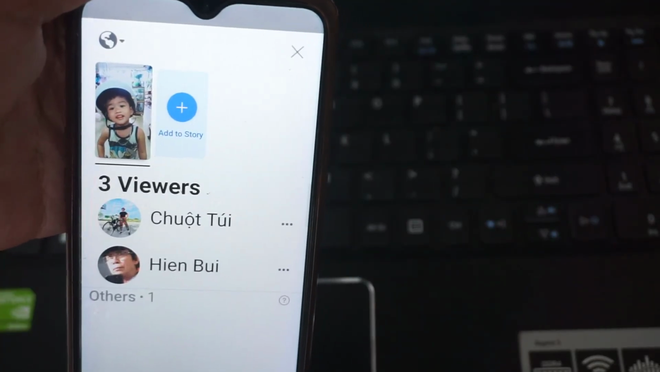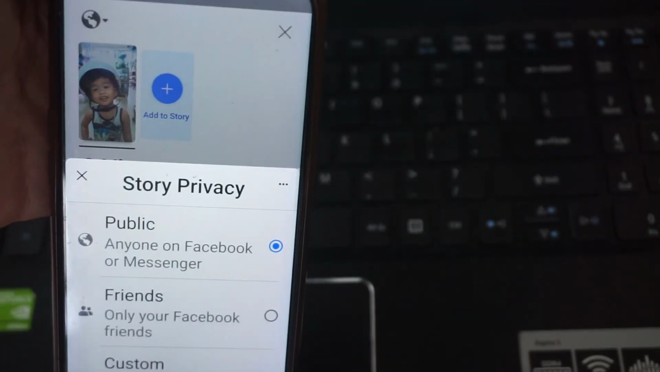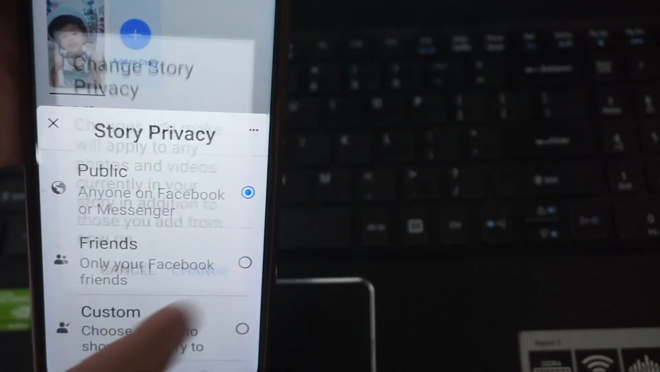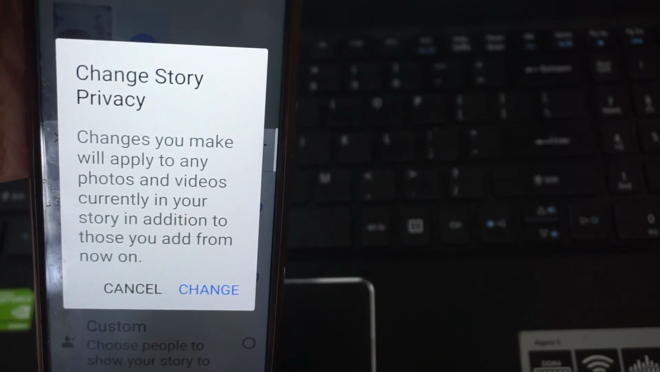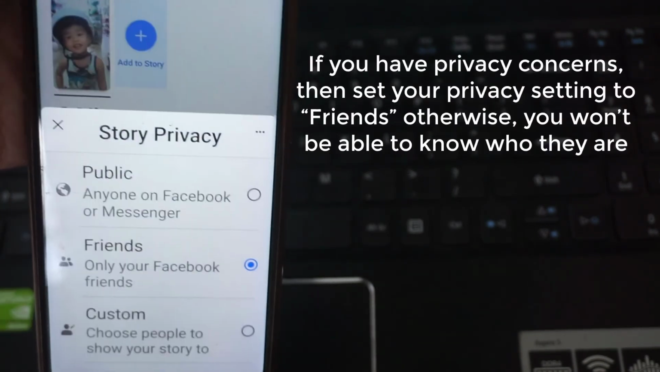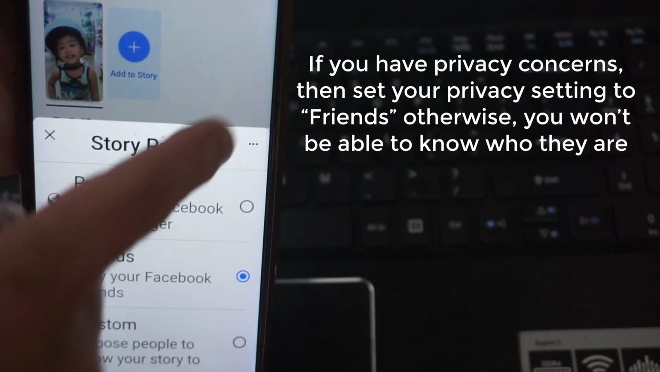By default, when you publish your first story on Facebook, the story's privacy setting will be set to friends only. But if you changed it to public, everyone on Facebook can see your story. If you have privacy concerns, then set your privacy setting to friends. Otherwise, you won't be able to know who they are.